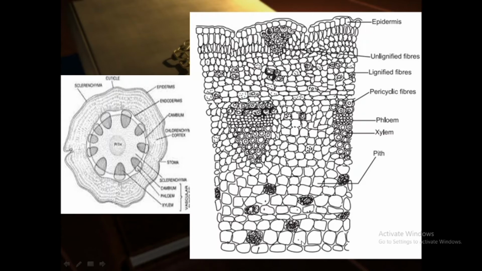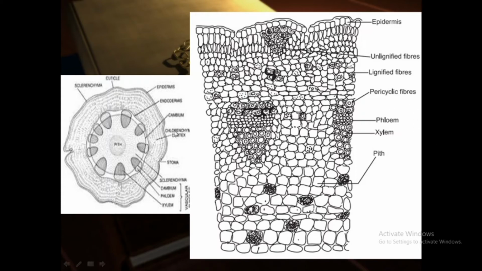Next, another important thing, the central layer, that is pith. These pith cells are large thin wall lignified polygonal parenchymatous cells which reside at the center. Here you can see these are the pith cells which are lignified. So this is up to the transverse section, that is microscopy of ephedra stem.